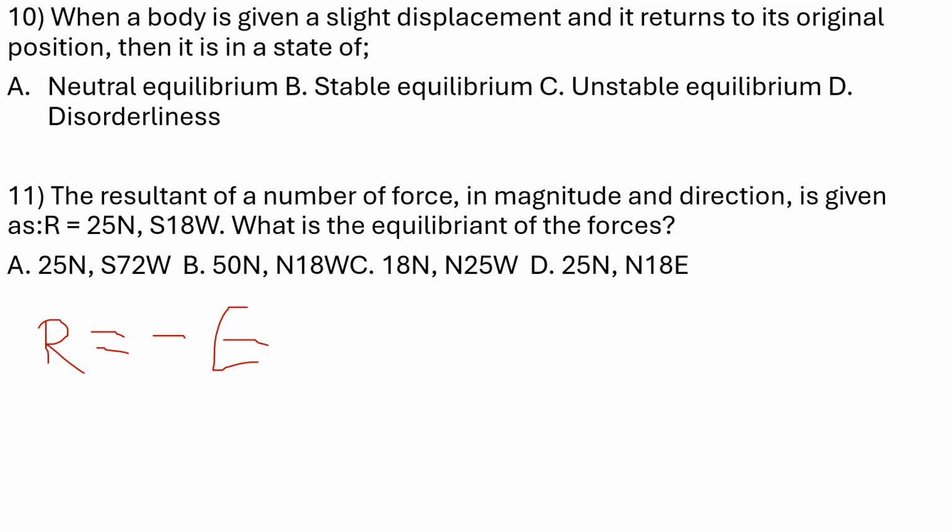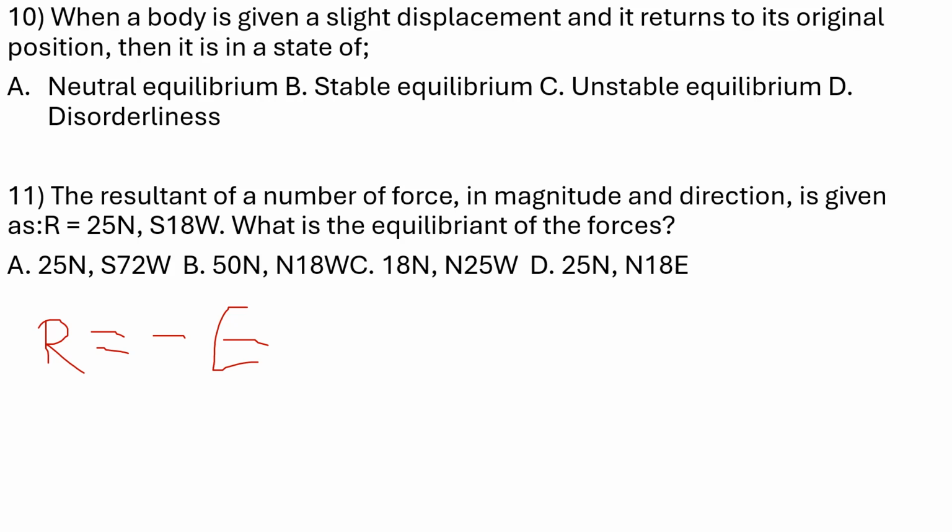So if resultant is pointing up and is 20 newtons, equilibrant is going to be 20 newtons as well, but pointing down. If resultant is pointing eastward of a particular magnitude, equilibrant will be of the same magnitude but westward. So here, the resultant is 25 newtons, so equilibrant is also going to be 25 newtons.